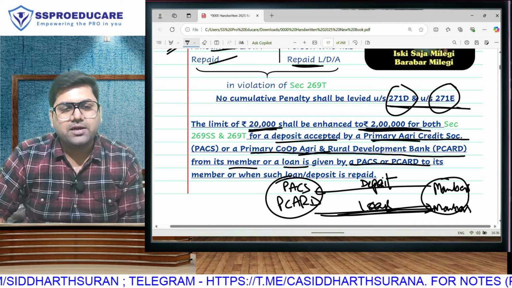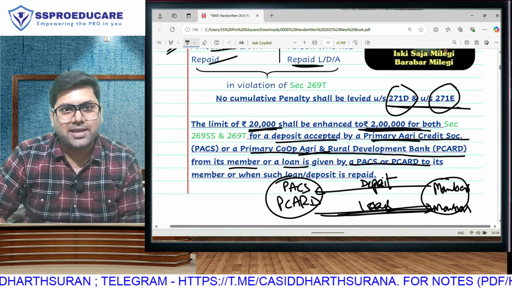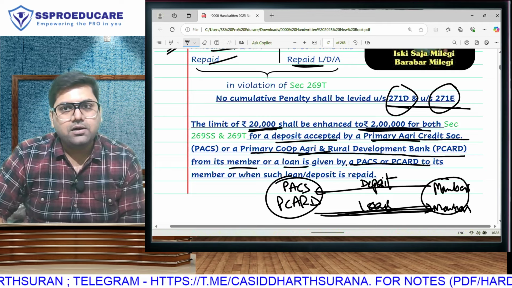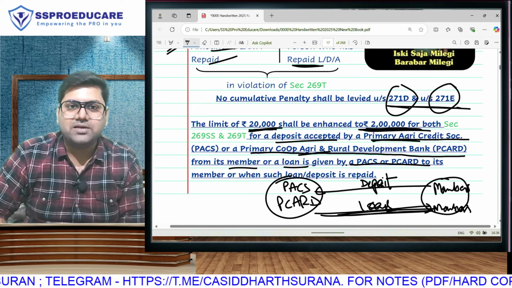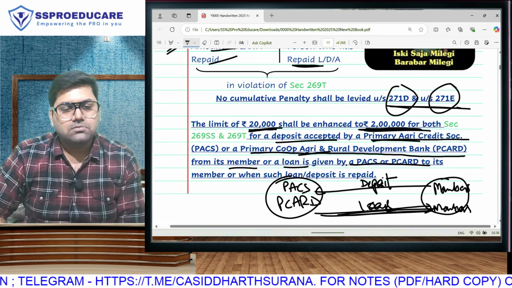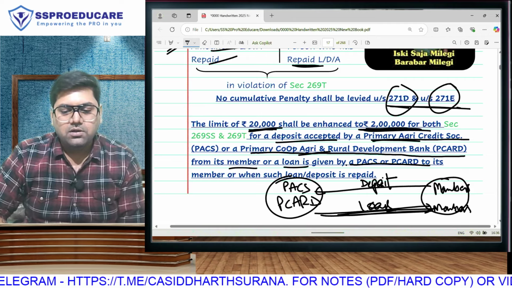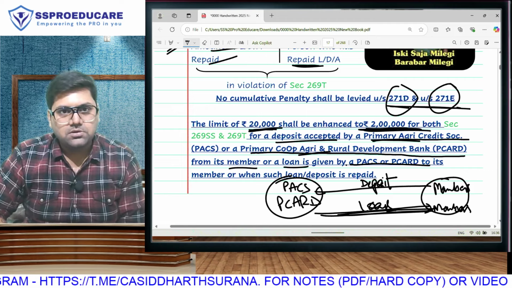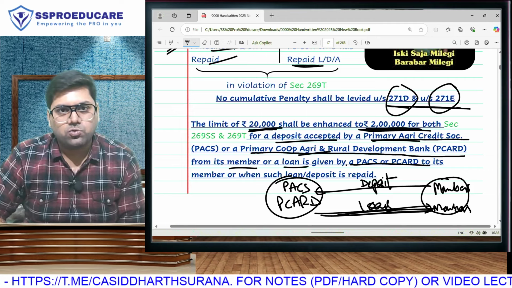Bro, Zomato and Blinkit belong to the same company, but you have both apps in your phone, no? And kindly delete a few apps. For example, Instagram, you delete till your exam. No value addition it is doing in your life. Yes, you will have to download both apps, SS Pro Educare and SS Pro Educare 2.0.